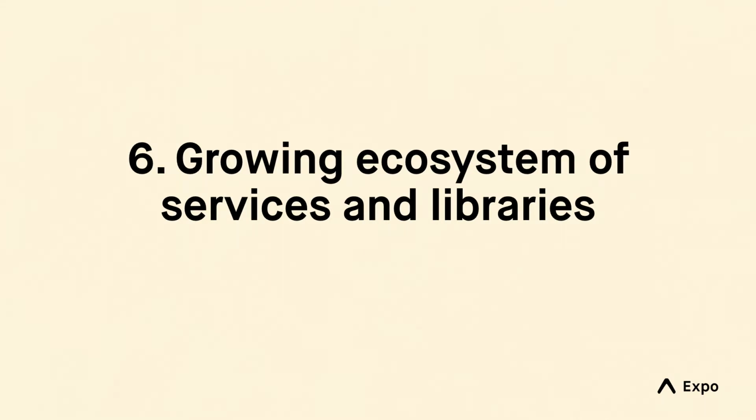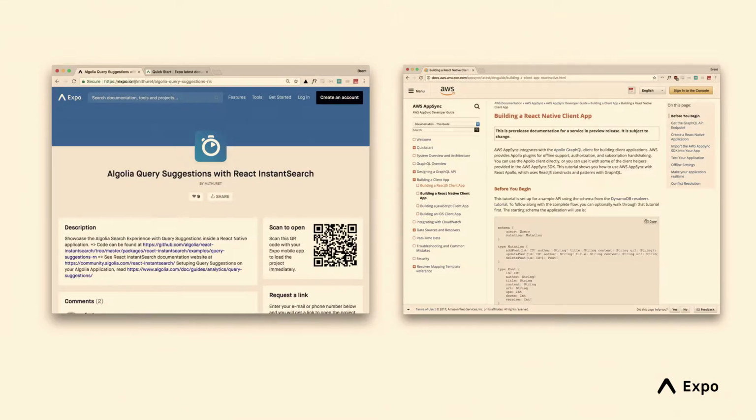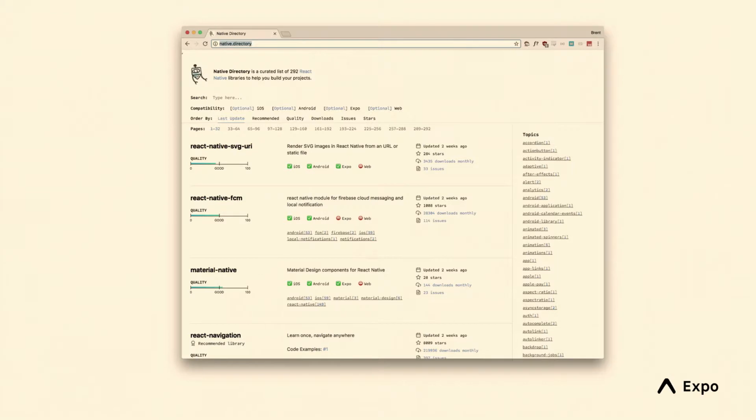Next, there's a growing ecosystem of libraries. So some bigger companies are getting involved in this space. AWS is investing a bunch in making sure their services integrate really well with React Native, for example. And really, most services that you can think of, like Realm, offer a React Native client. Realm is like the most popular mobile database tool. Algolia provides some examples of how to integrate their search API into React Native apps. If you want to have a look at some of the libraries that exist out there, you can go to native.directory, and there's just a sort of curated list of various things that are available.